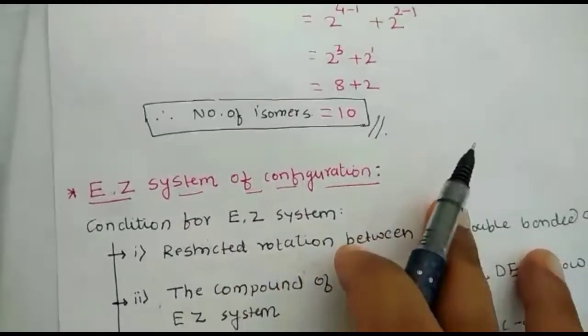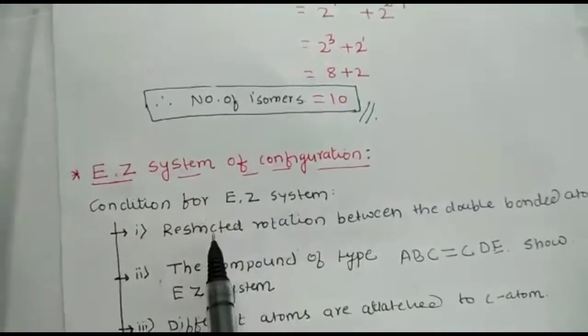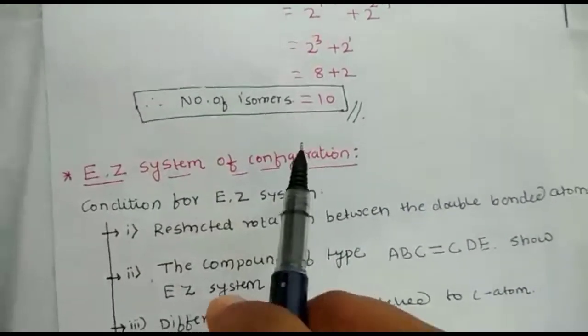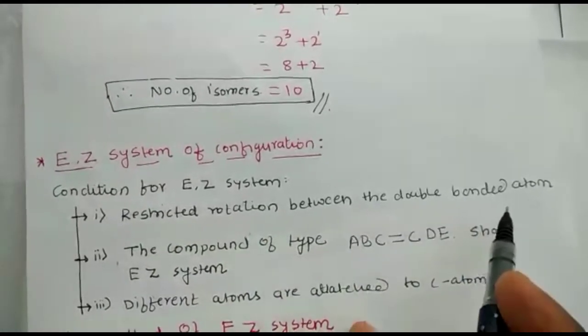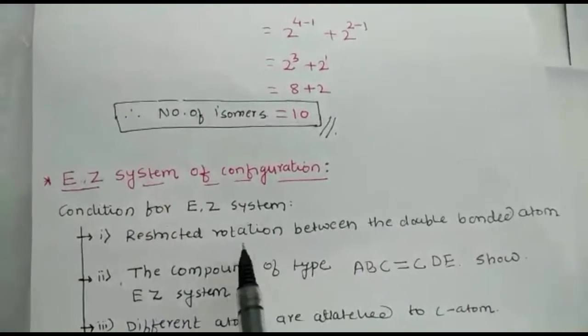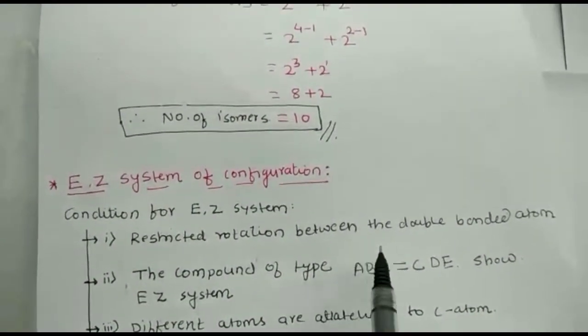Now see the EZ system of configuration. Okay, we'll discuss this, it is one new type, the EZ system of configuration. This is also a geometrical isomerism. So the conditions for the E and Z system: the first condition is that restricted rotation between the double bonded atoms should be there. Okay, there should be a carbon-carbon double bond, or a carbon-nitrogen double bond should be there.